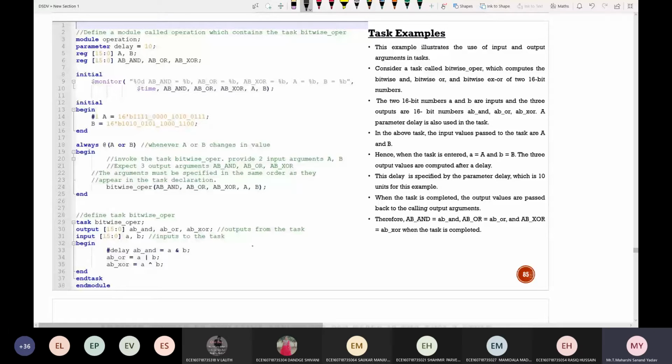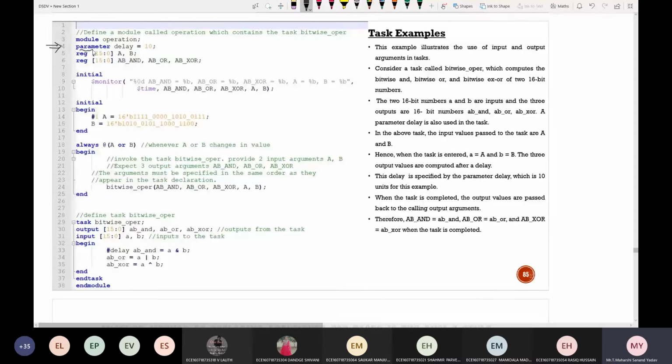Is this source code or test bench? Test bench, sir. How are you able to tell? We don't have a module after input and output. Yes, port declarations are not done. Okay, so just now I was asked what is hash define.